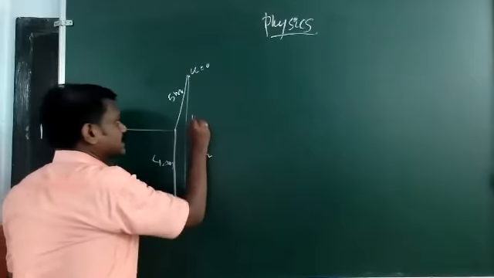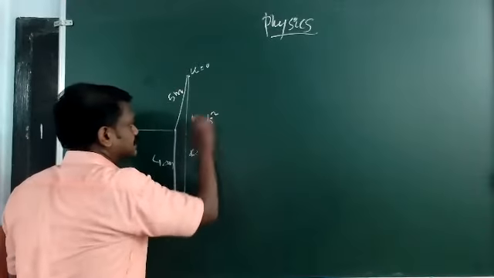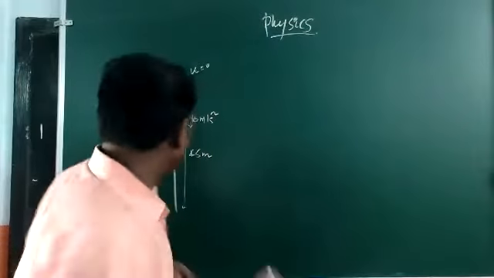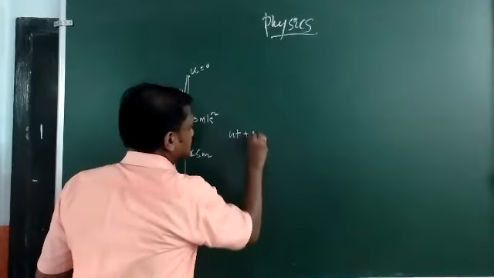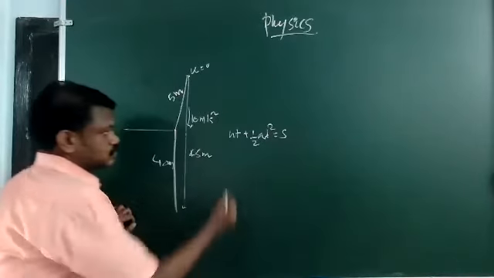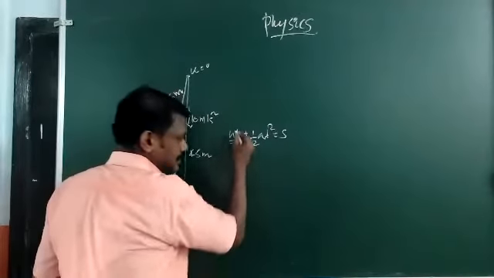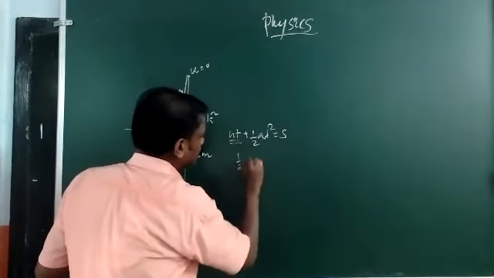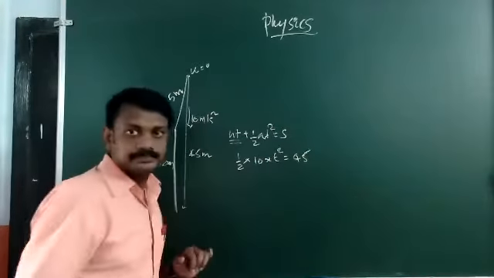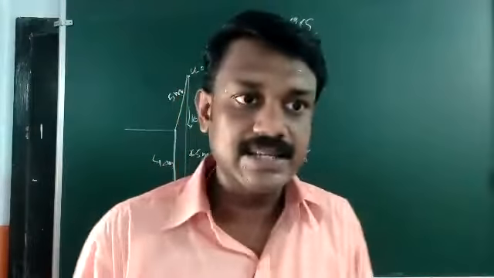And acceleration, that is 10 meters per second square, is also acting in the downward direction. So you can use s = ut + half at square. It says u is equal to 0, so the first term will get cancelled. So 1 by 2 into 10 into t square is equal to 45, the total distance traveled.